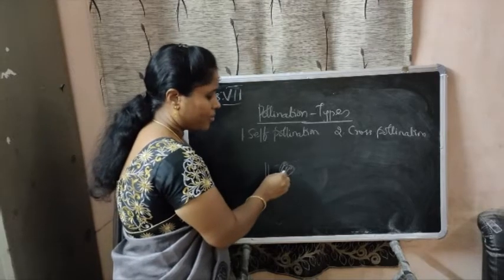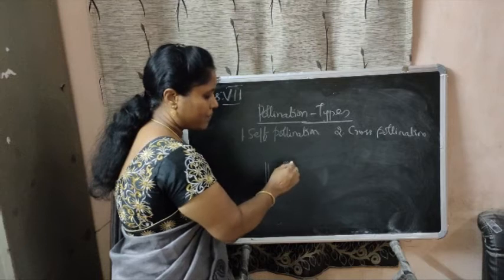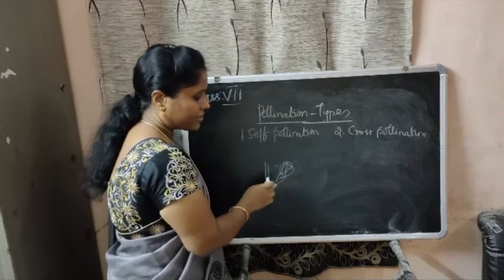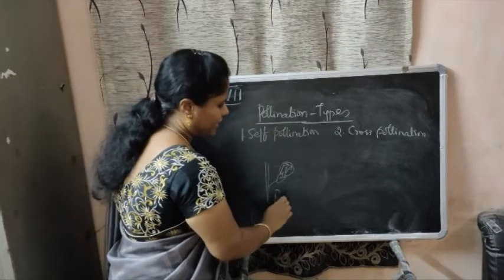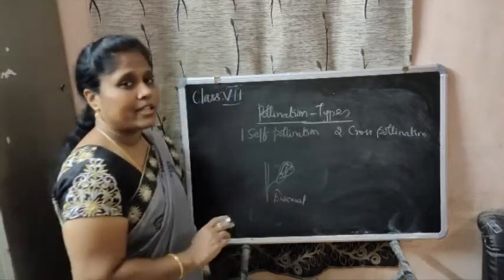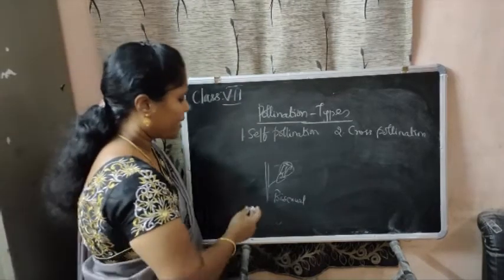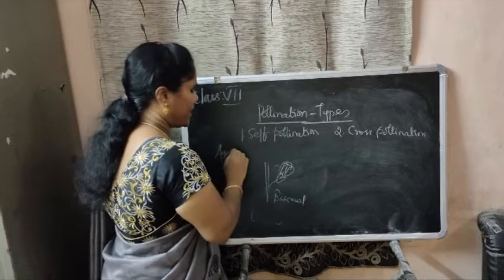You have the androecium and the gynoecium. The transfer of pollen grain from the anther to the stigma of the same plant is called self-pollination, and this takes place in bisexual flowers.